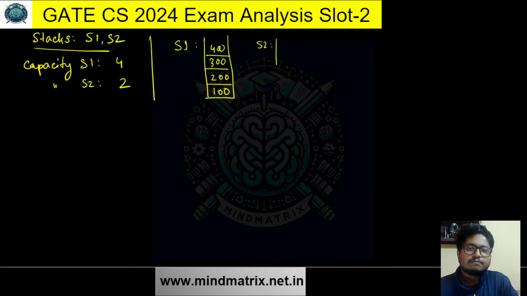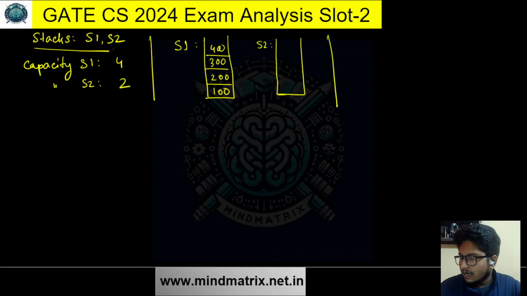And S2 is completely empty. Now you are allowed to do three kinds of operations. These are operations.